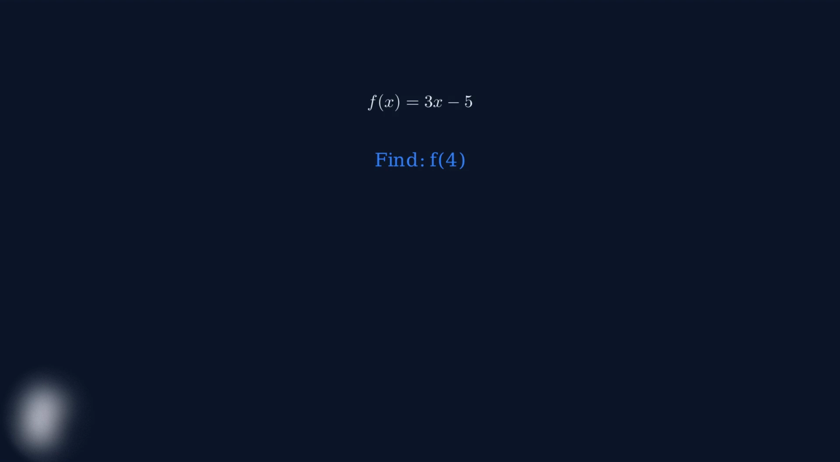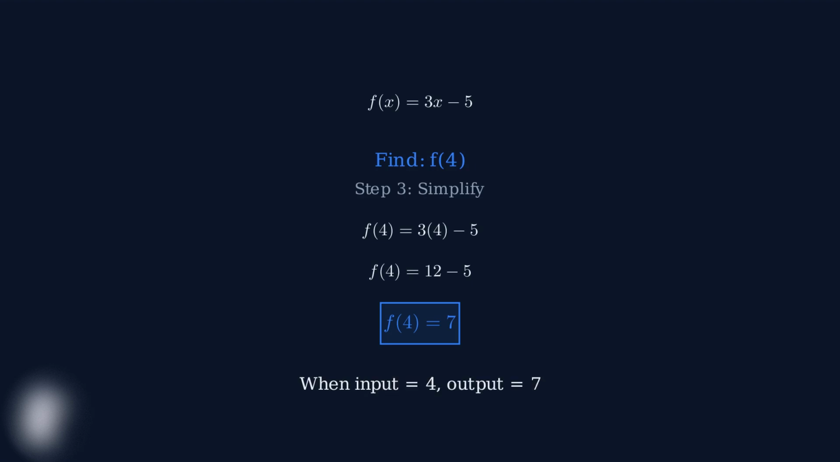Suppose we have the function f of x equals 3x minus 5, and we want to find f of 4. Step 1, we write f of 4 equals, then copy the function's expression, replacing every x with 4. Step 2, now we perform the arithmetic. First, we multiply 3 times 4 to get 12. Step 3. Finally, we subtract 5 from 12 to get our final answer of 7. This means that when the input is 4, the output of function f is 7.